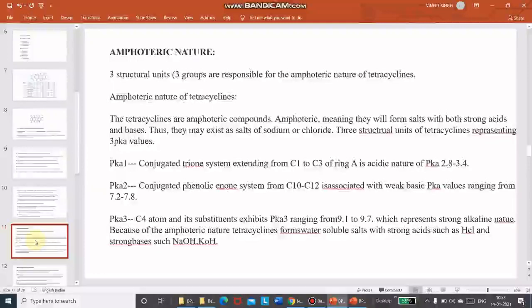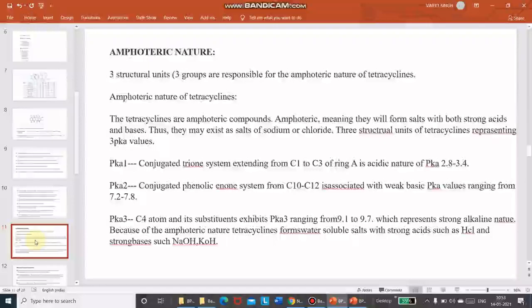The tetracyclines are amphoteric compounds. Amphoteric means they will form salts with both strong acids and bases. Thus, they may exist as a salt of sodium or chloride. Three structural units of tetracycline represent 3 pK values.